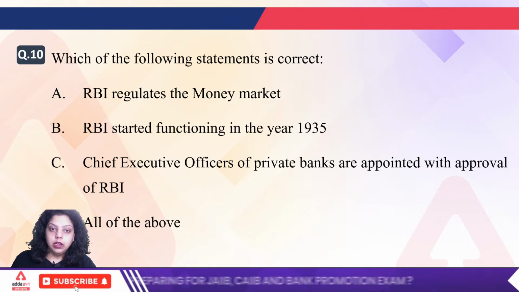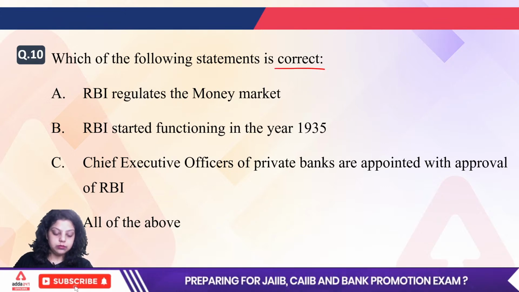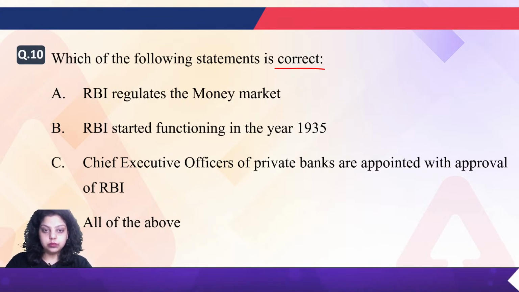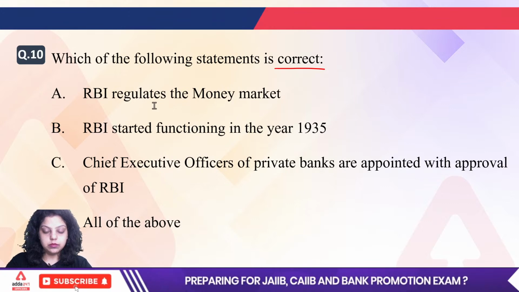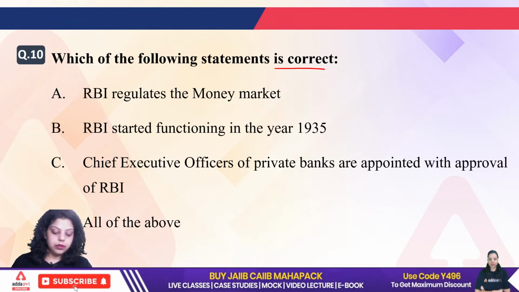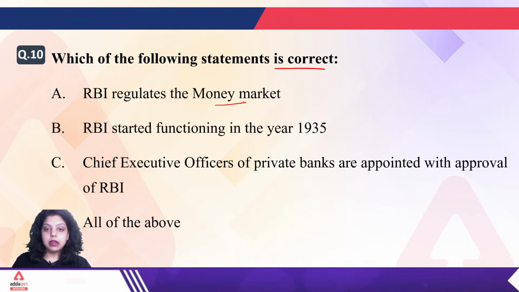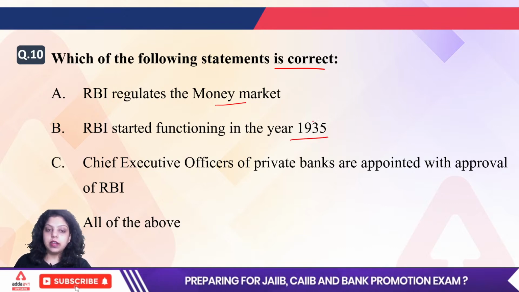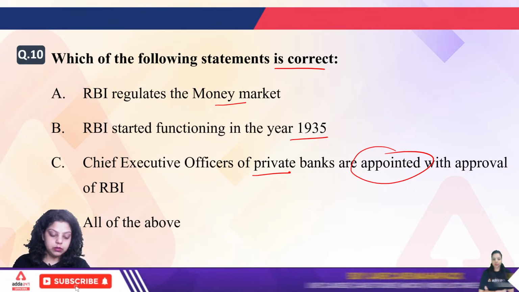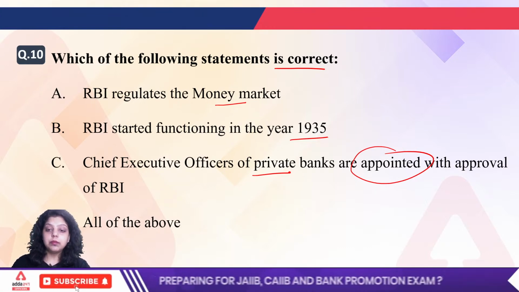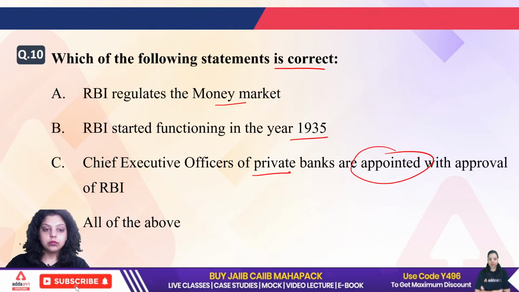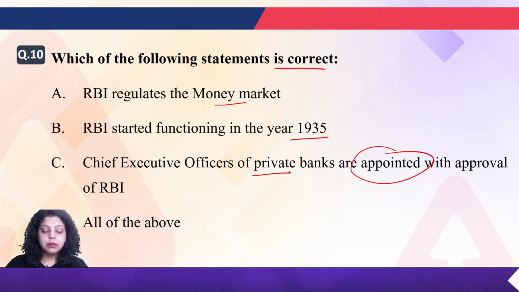Okay, next. Which of the following statements is correct regarding the Reserve Bank of India? Which of the following statements is true? First, RBI regulates the money market. Second, RBI started functioning in the year 1935. Third, Chief Executive Officers of private banks are appointed with the approval of RBI. Or all of the above? What will be the right answer for the 10th question? A, B, C or D?